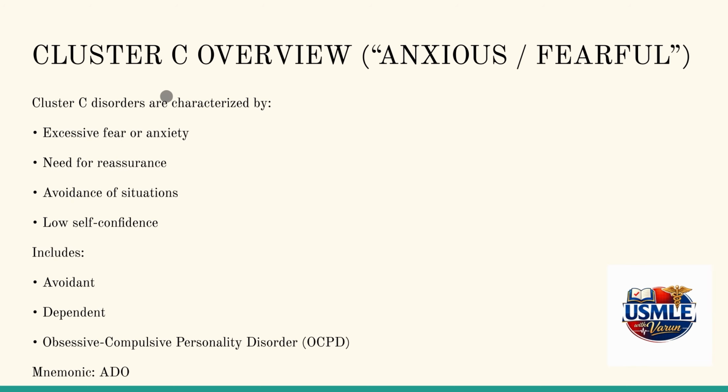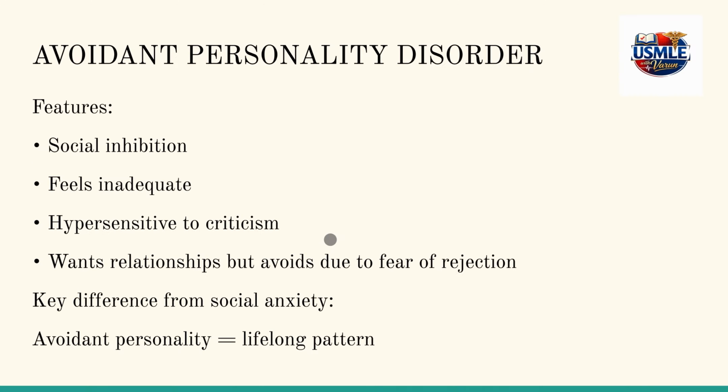Cluster C overview. When we study cluster C, we need to understand that cluster C personality disorder patients are generally anxious and always fearful, so it is characterized by anxiety and fear. It includes avoidant, dependent, and obsessive compulsive personality disorder as the types. The mnemonic is ADO. So cluster C personality disorders include avoidant, dependent, and obsessive compulsive personality disorder.